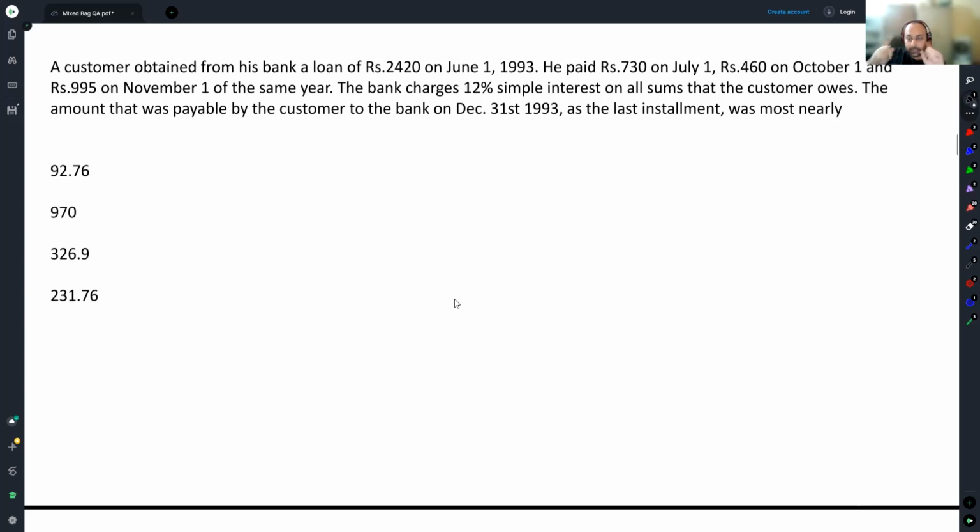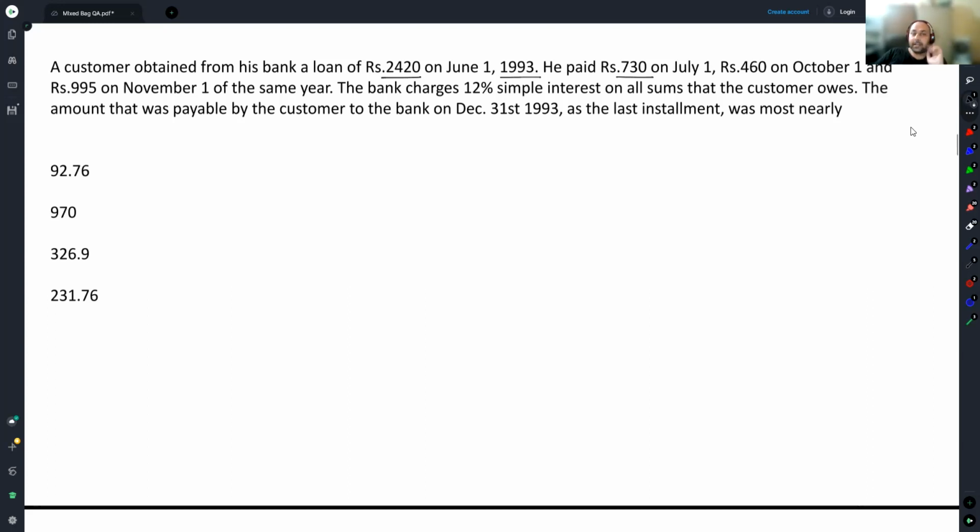Now see, in this question, if you remember, one of the more fundamental principles of installment and payment and everything gets utilized. A customer obtained from his bank a loan of 2420 on June 1, 1993. He paid 730 on July 1, 460 on October 1, and 995 on November 1 of the same year. The bank charges 12% simple interest on all sums that the customer owes. The amount that was payable by the customer to the bank on December 31st, 1993, as his last installment was